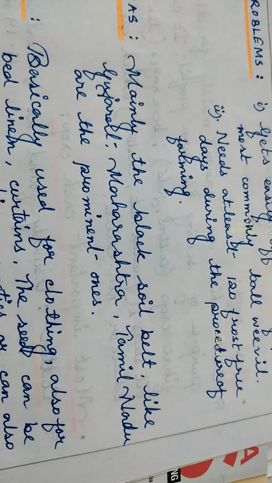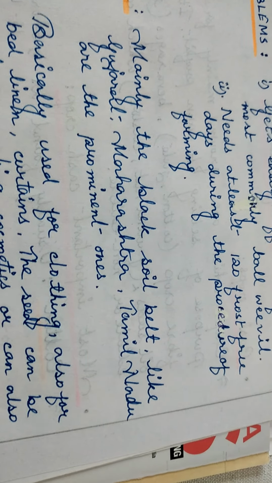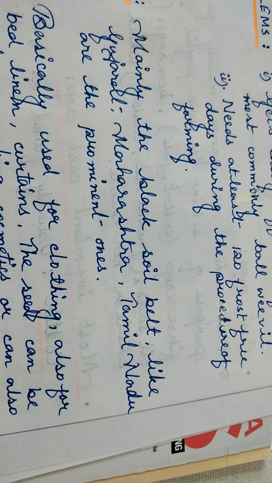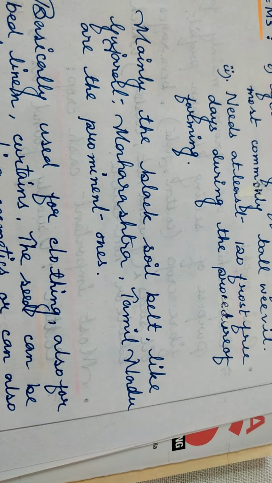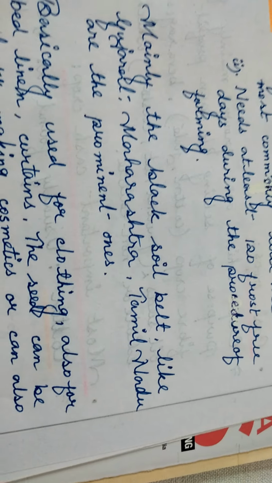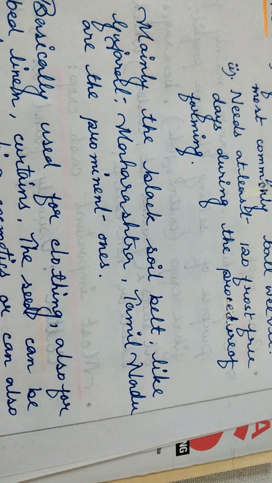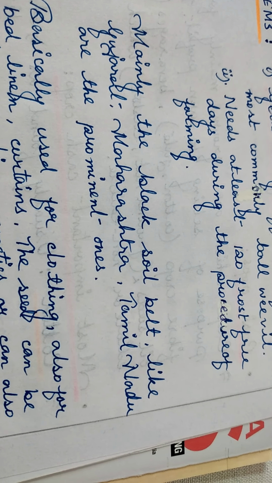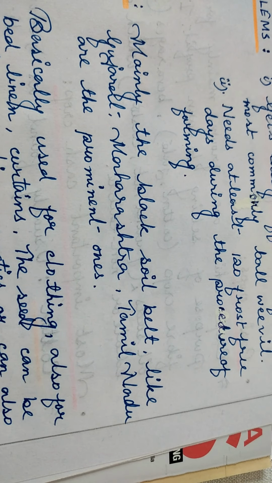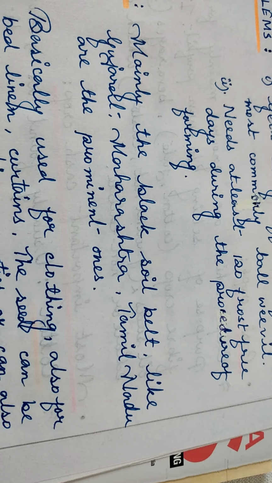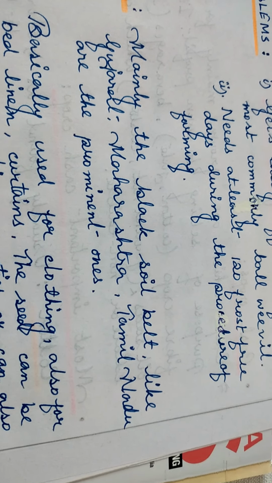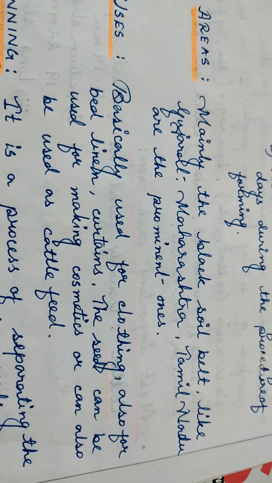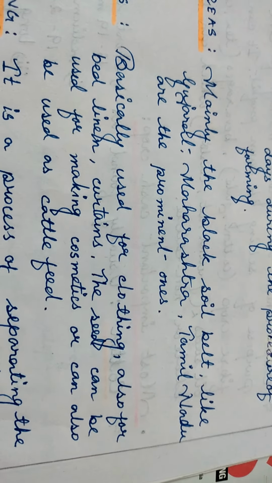Now, the next thing, areas. Usually in India, the entire black soil zone, or the entire portion of India where black soil is available, is very good for the cultivation of cotton. So in that way, we can say places like Gujarat, Maharashtra, Tamil Nadu are the prominent areas where cotton cultivation is done.